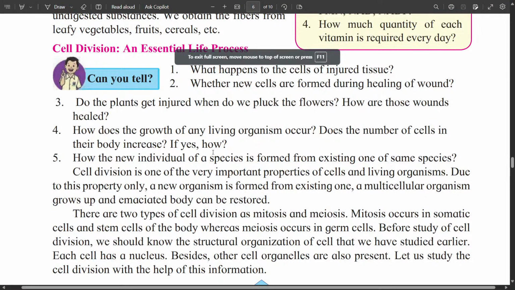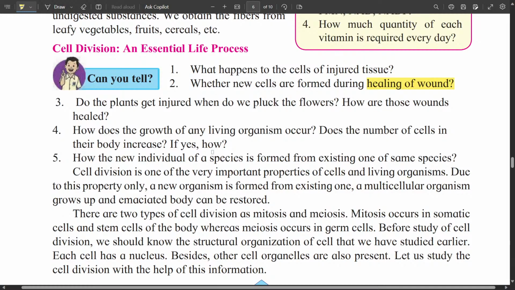Cell division, an essential life process. What happens to the cells of injured tissue? That injured tissue gets cured. That means new cells are formed in place of those injured tissue. So in healing of wound, new cells are formed.